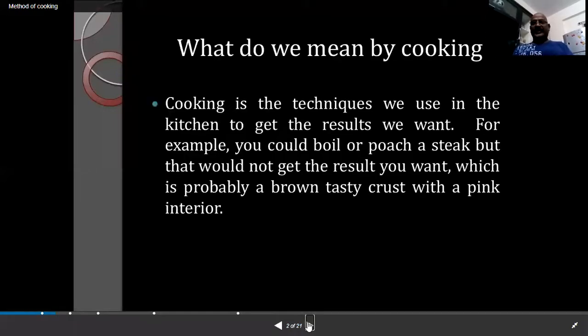What do we mean by cooking? Cooking is the technique we use in the kitchen to get the result we want. For example, you could boil or poach a steak, but that would not get the result you want, which is probably a brown, tasty crust with a pink interior.